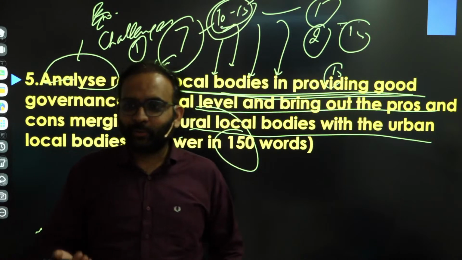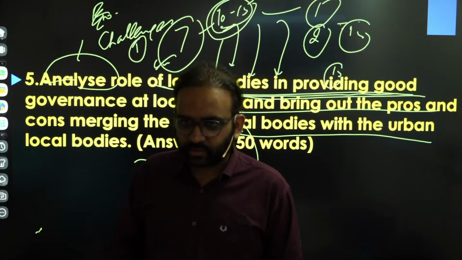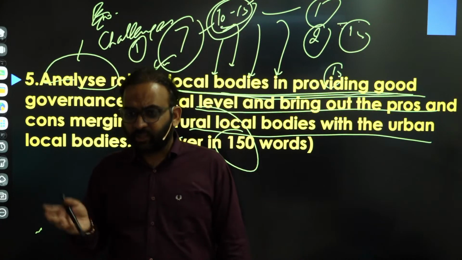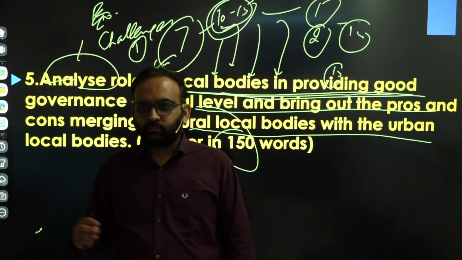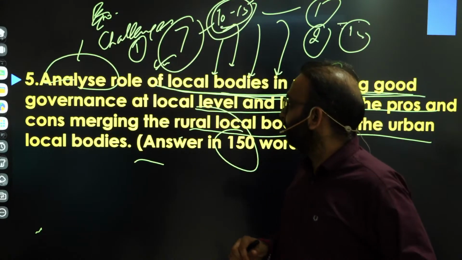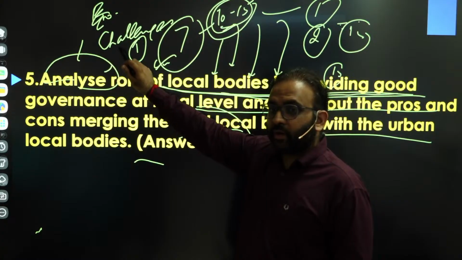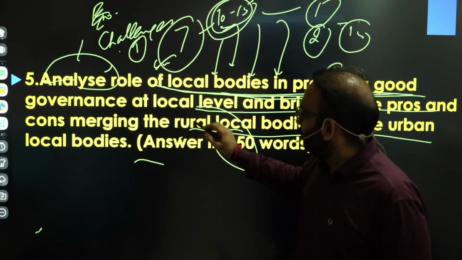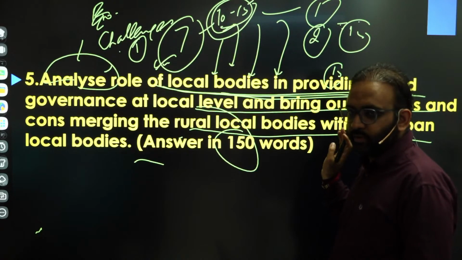You cannot write it directly. You can write it like corruption in the system, or the MPs and MLAs dominate these local bodies. Get the point? So in this manner you need to write this. Yes, so the tail word analyze makes you write challenges also. Right? Then you need to write about the pros and cons of merging rural local bodies with urban bodies.